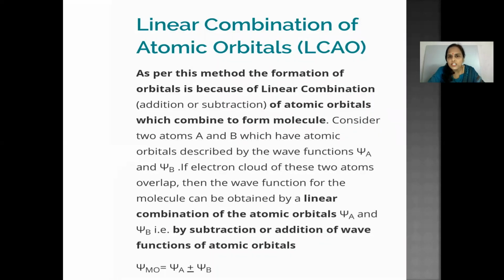As per this method, the formation of molecular orbitals is because of linear combination of atomic orbitals which combine to form the molecule.